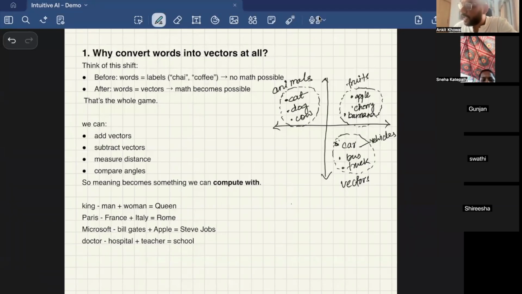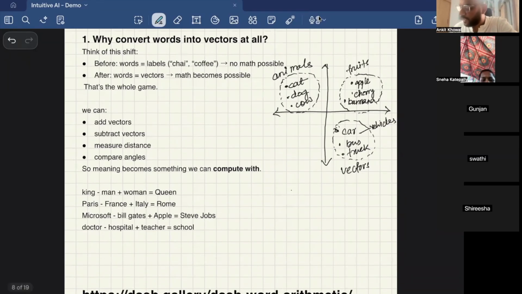Now we have converted each of the words into mathematical numbers, vectors. So now we can do mathematical operations on them, like add vectors, subtract vectors, measure distance, compare angles, stuff like that. But the interesting part is how will it help us? For an example, if you have an input sentence, we will do some math to figure out what the next word should be.